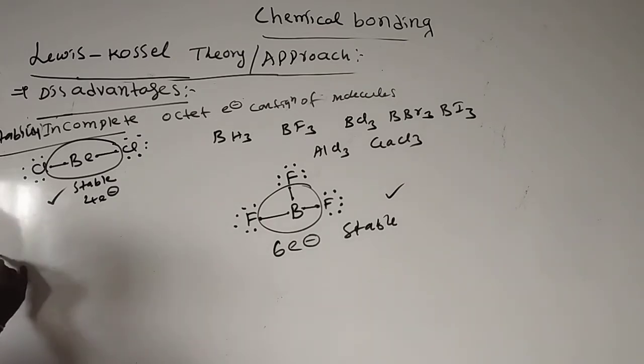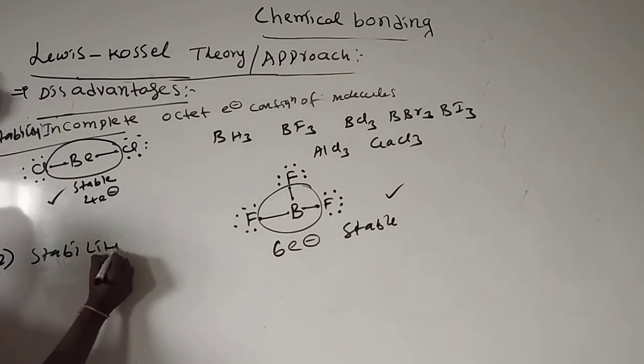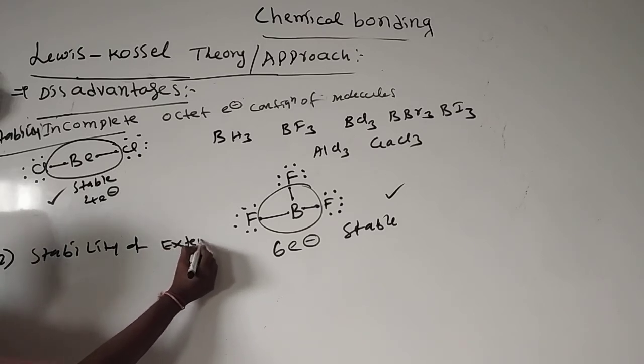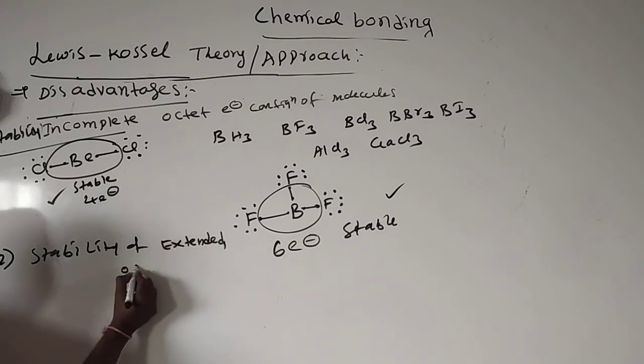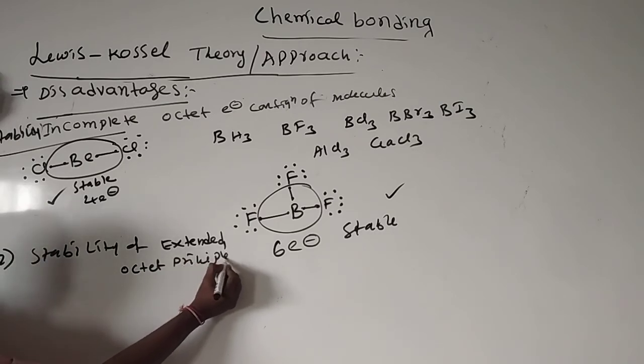This theory fails to explain stability of such types of molecules. Next, second one, it fails to explain stability of the extended octet principle. What is the meaning of extended octet principle?